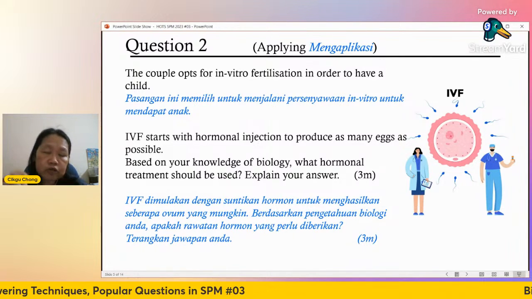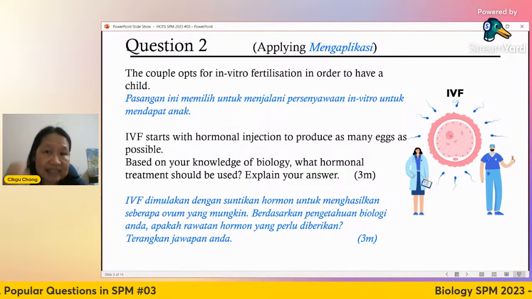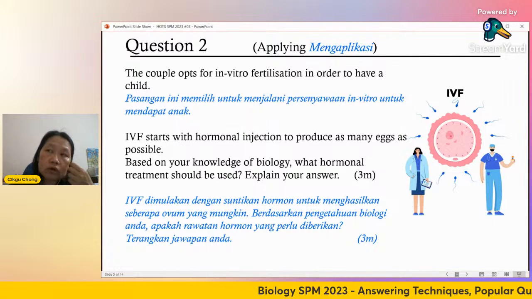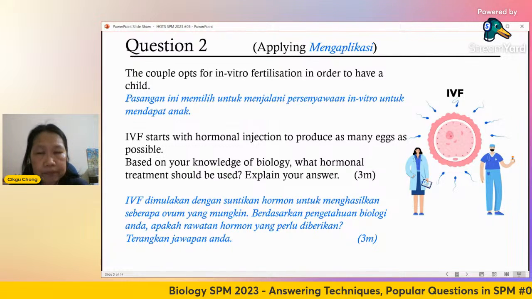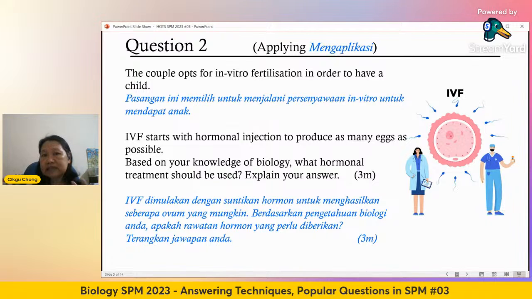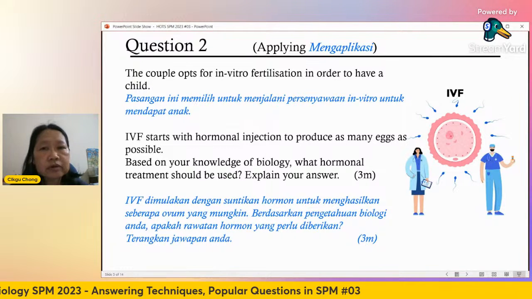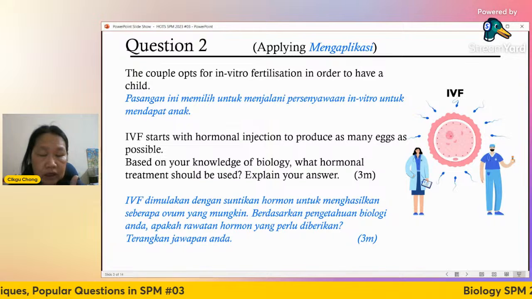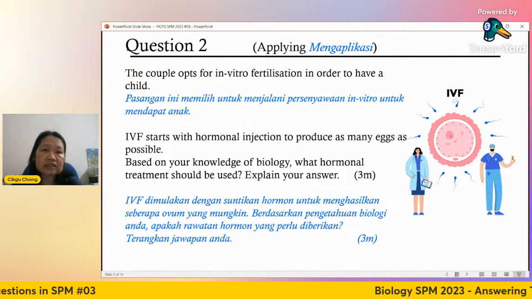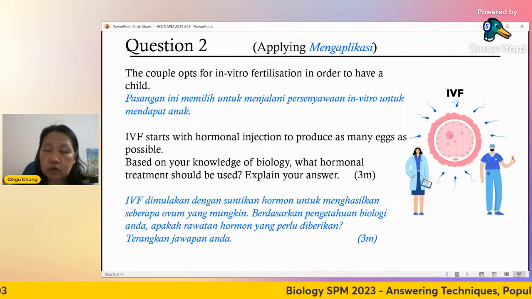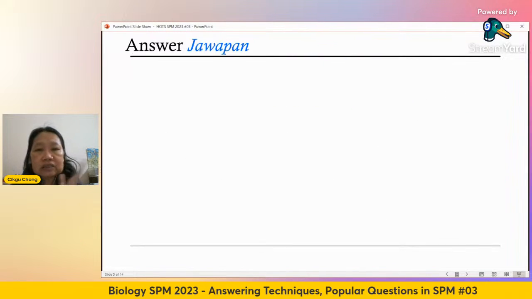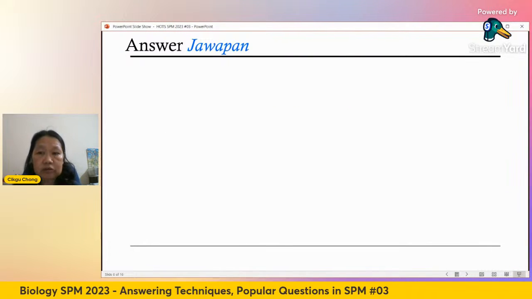So in order to increase the chances of success, we will always select more than one ovum. But you know, in a normal cycle, a woman only produces one ovum every month. Only one. So in order to make the woman make more eggs, you have to give hormone. All right. So what is the hormone that you use? Okay, you should know by now.